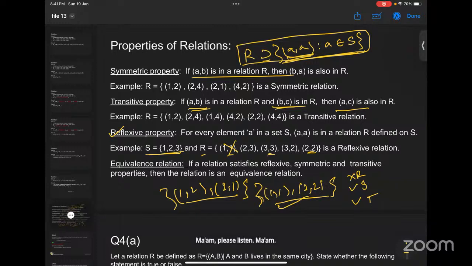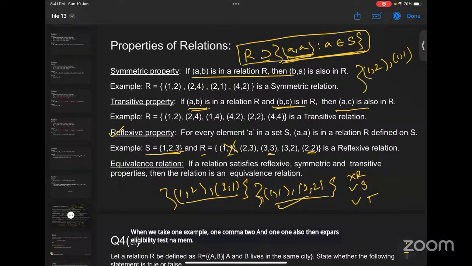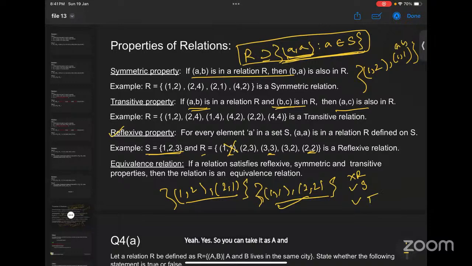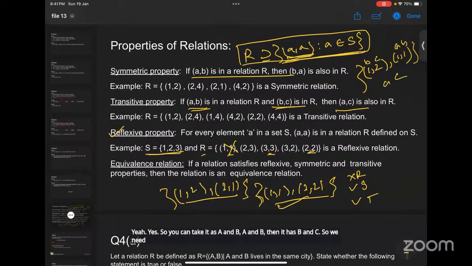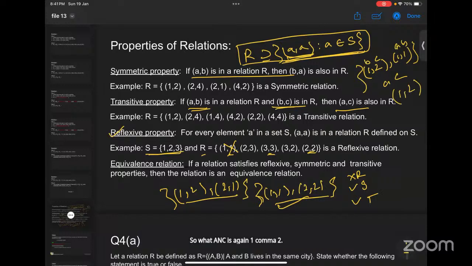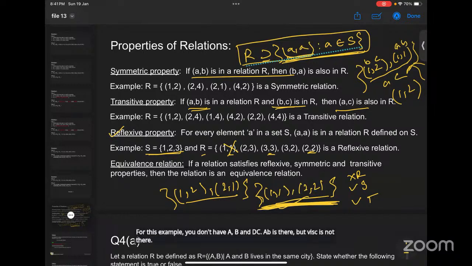Ma'am, when we take one example, (1,2) and (1,1) also, then it passes the transitivity test, no, ma'am? Yes. So you can take it as A and B, then B and C, so we need A and C. Our A and C is again (1,2), which is in the set. This is when AB is present but BC is not present, it passes the transitivity test. But for the other example, you have AB and BC both. For this example, you don't have AB and BC. AB is there, but BC is not there. Okay.